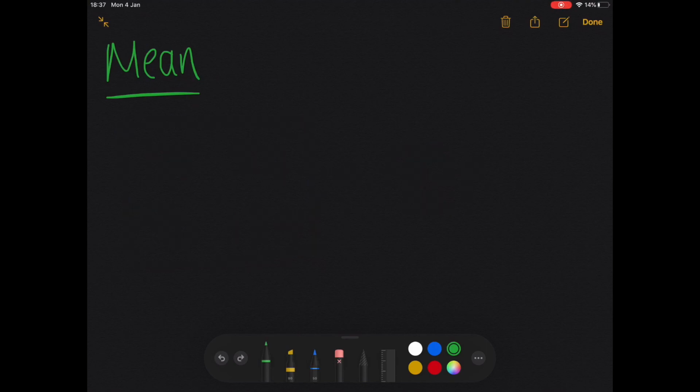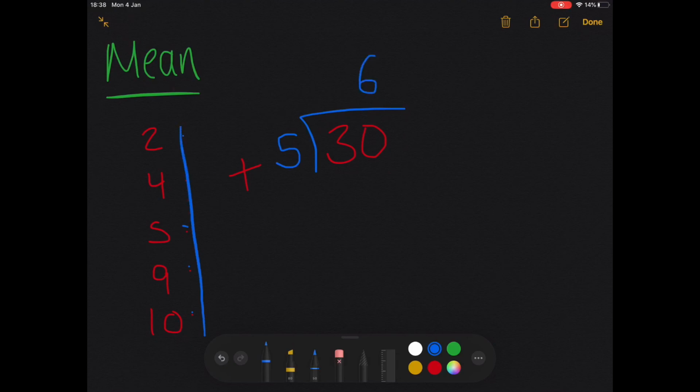And let's just go through one more example really quickly so that you can make sure that you've got the hang of it. Now, in this data set, I've got 1, 2, 3, 4, 5 numbers. So the first thing I do is I add those numbers all up together. Now remember, I started off originally with 1, 2, 3, 4, 5 numbers. So I've got to divide or share out the number that I grouped together into 5. 5 6s are 30. So if I was to take this whole data set and calculate the mean of this data set is 6.